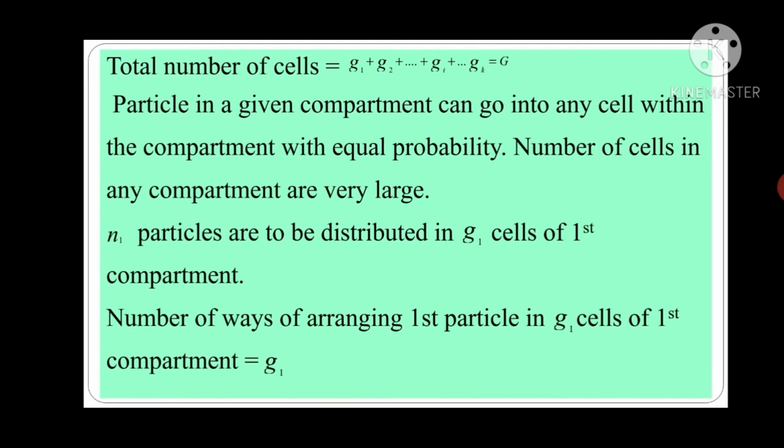Now, a particle in a given compartment can go into any cell within the compartment with equal probability. The number of cells in any compartment is very large. N1 particles are to be distributed in the given cells of the first compartment. The number of ways of arranging the first particle in the given cells of the first compartment is G1.